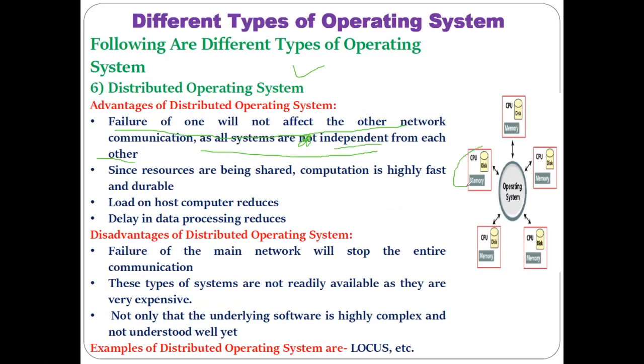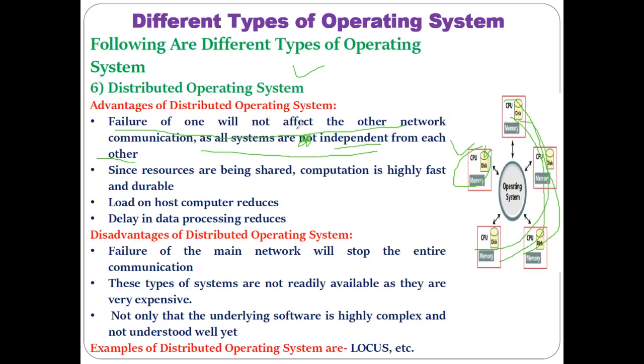Means if this system fails, it is not going to affect the other computers, because each of these computers is independent. Understood? So that is the main reason here. Even if one computer fails, the other computers can work properly and do whatever task is assigned.